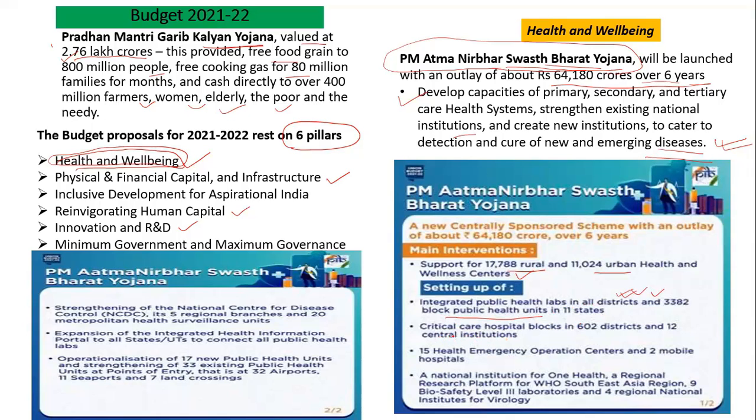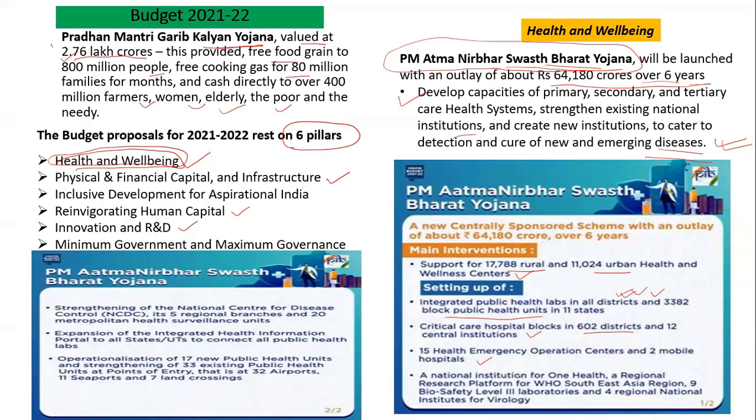Similarly, the government wants to set up critical care hospital blocks in around 600 districts and 12 central institutions. So critical care hospitals would be set up in blocks in 602 districts. 15 health emergency operation centers and 2 mobile hospitals would also be set up.